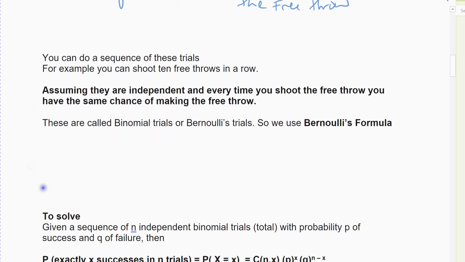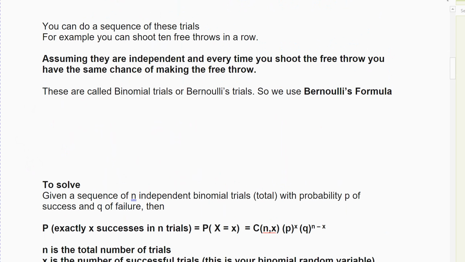Assuming they're independent, and all of these Bernoulli cases assume independence. If you go back and look at independent cases, you can use Bernoulli's formula if you want to. But since those were small cases, we didn't want to use it there. We're going to use it in bigger cases, where I'm going to have more than 2 or 3 people. I'm going to have 10 to 50 to 75 to 100 people. And so we're going to have a formula to use in those cases.